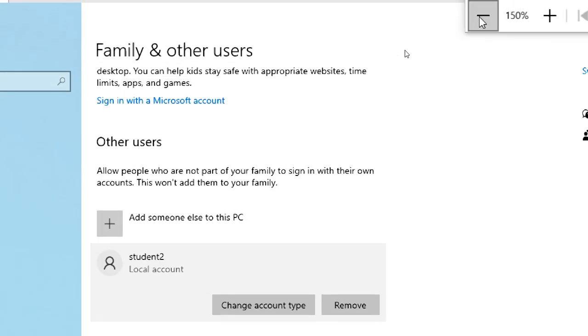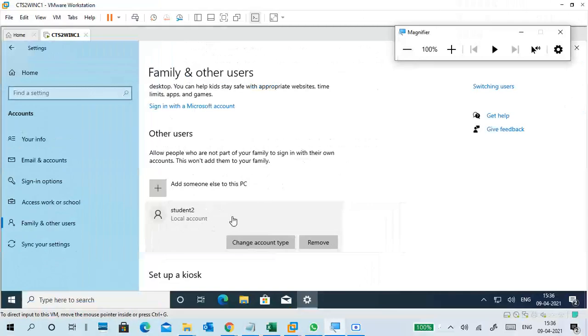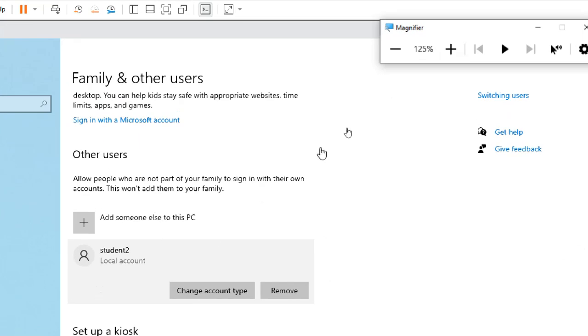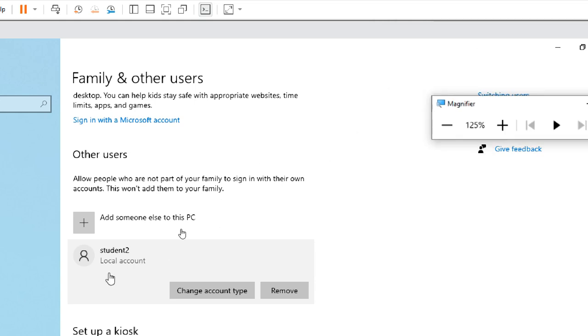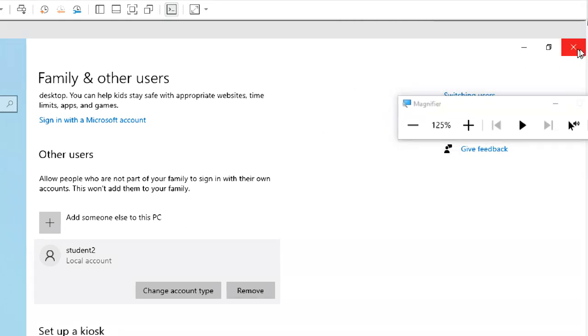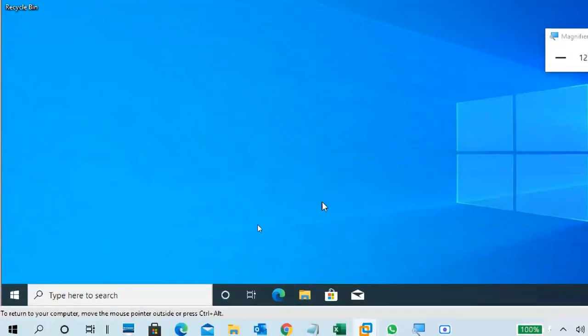Okay, that is how we can add an account, and the second account is usually by default a standard account. Standard accounts don't have the rights to change the settings, change other things, install or uninstall applications, or change settings. They don't get it. So this is student 2. And before I go to student 2, I will show you a few things. I close this settings window.